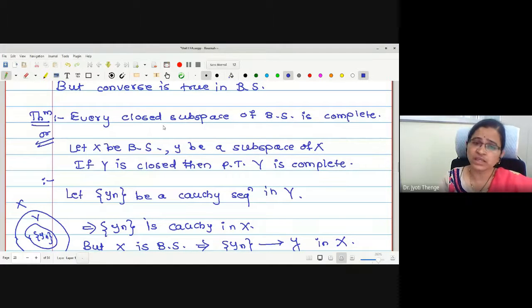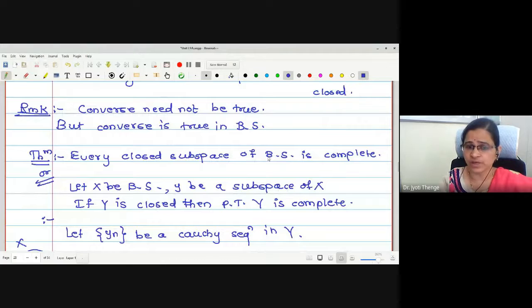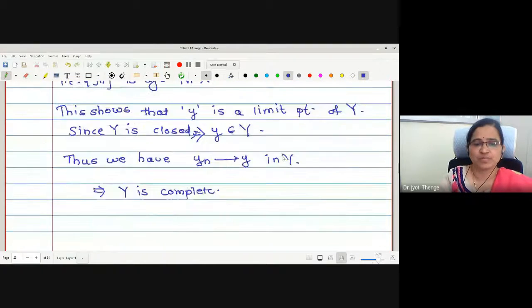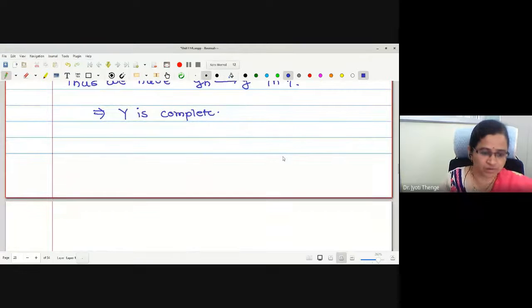Now, surely this is a closed subspace of a normed linear space. If we satisfy that restriction property, it will be a normed linear space with completeness added. Therefore, one can say that a closed subspace of a Banach space is Banach. Closed subspace of a Banach space is Banach. Okay, let us write this as a remark.